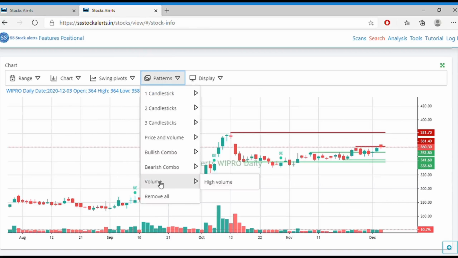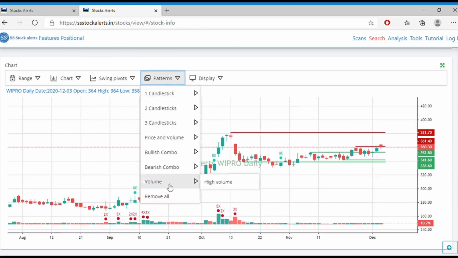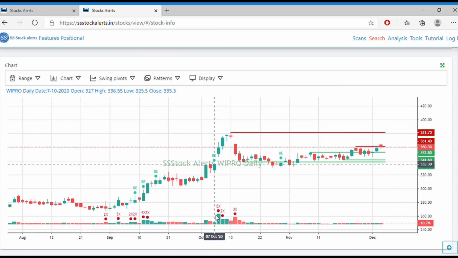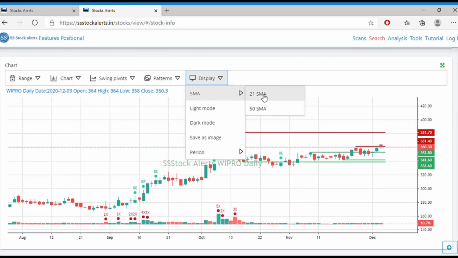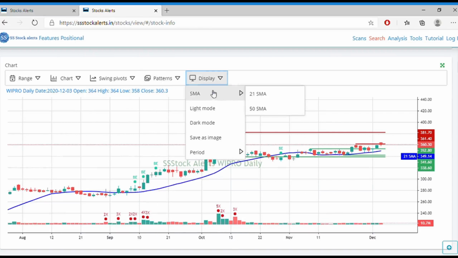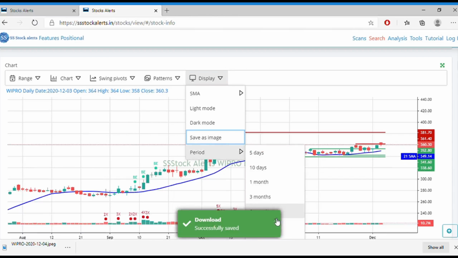If you want to see the volume high percentage, just click here, go to volume and volume high, and you can see by which multiple it is greater. So here it says 5x, that means in the last 20 days this is the highest volume. It is 500% greater than the last 20 days. Whenever such a thing happens, in the next 1 or 2 days there will be high momentum, right? So you can see this is the chart, and you can draw the SMAs, 21 and 50 for now. And you can download this image, and it will be downloaded.